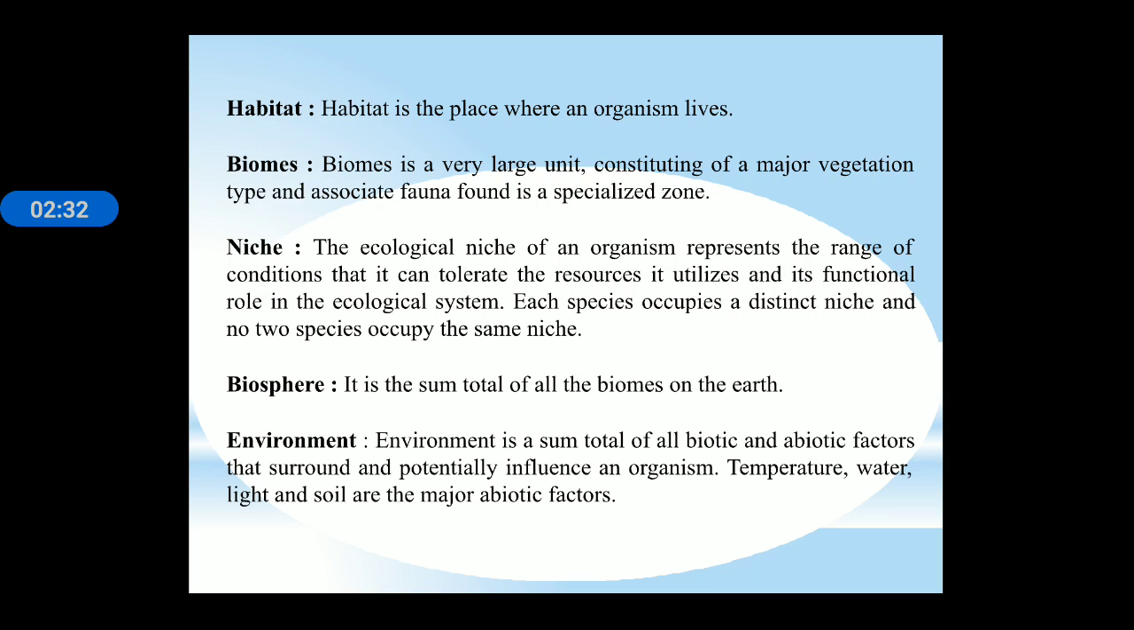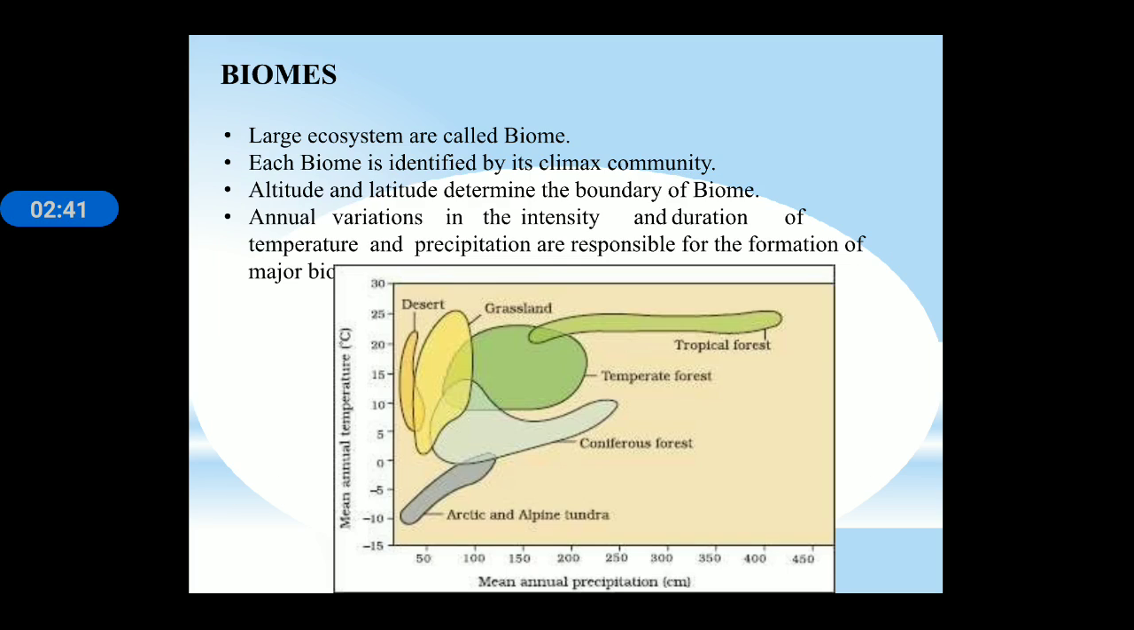Next is biosphere. It is the sum total of all biomes on the earth. Next is environment, the sum total of biotic and abiotic factors. Temperature, water, light and soil are the components of environment. Next is biome. Large ecosystems are called biomes. Each biome is identified by its climax community, and biomes also have specific boundaries according to altitude and latitude also. And in biomes there is variation in the intensity of temperature or rainfall from one biome to another biome.